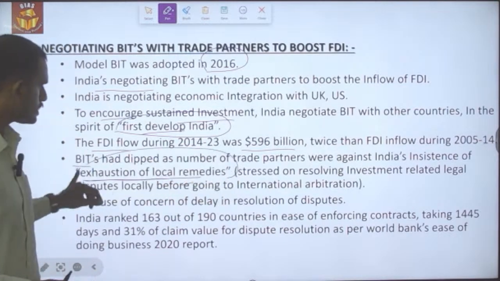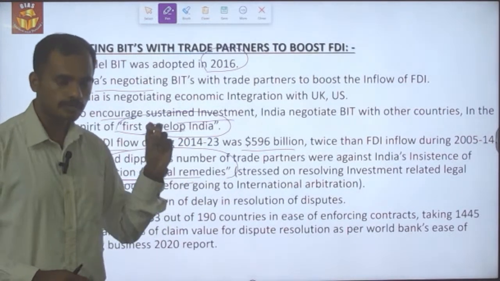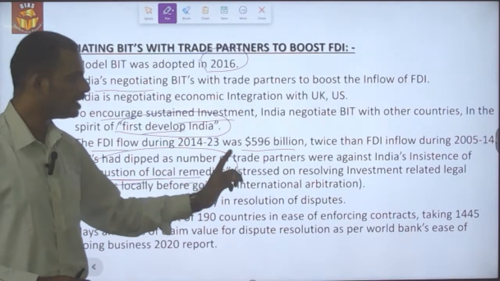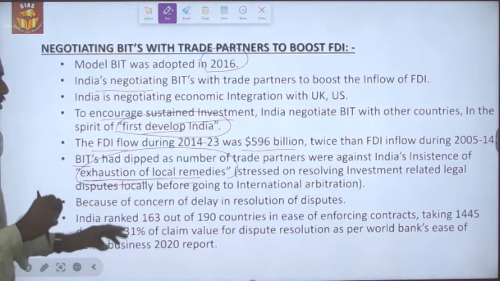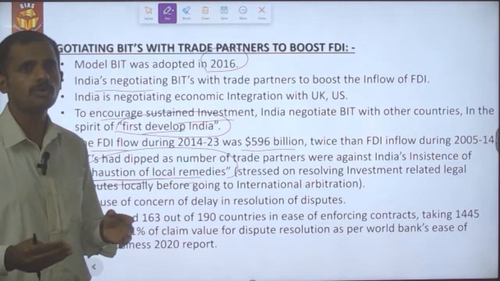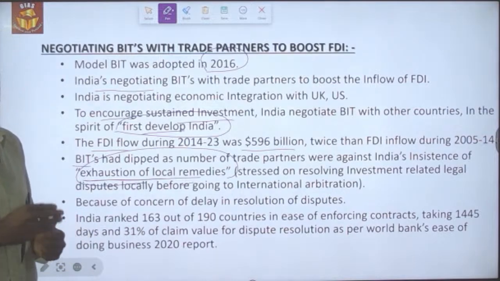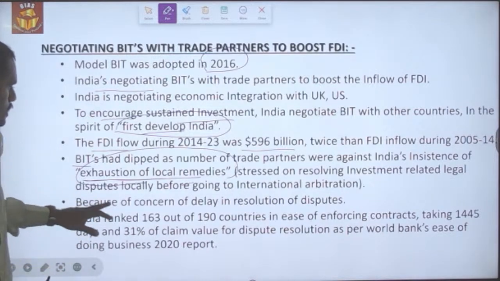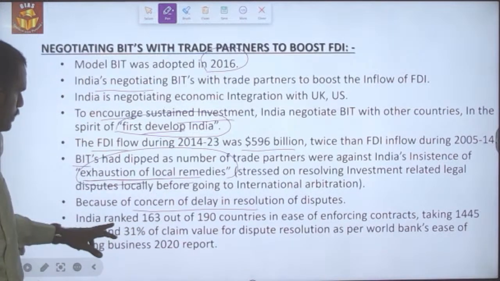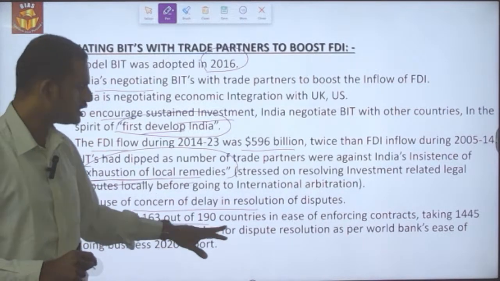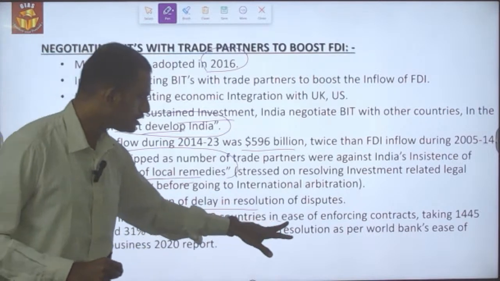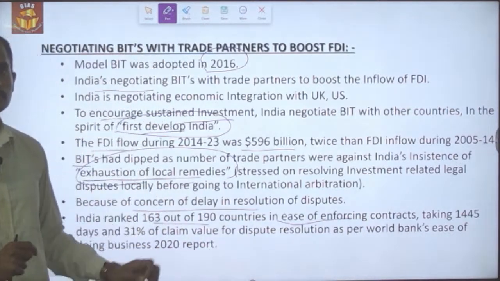Most countries are hesitating to sign BIT treaties with India because of this kind of provision. They hesitate to go to the local courts of India rather than the international court because of concern about delays in the resolution of disputes. For example, India is ranked 163 out of 190 countries in the World Bank's ease of enforcing contracts index.